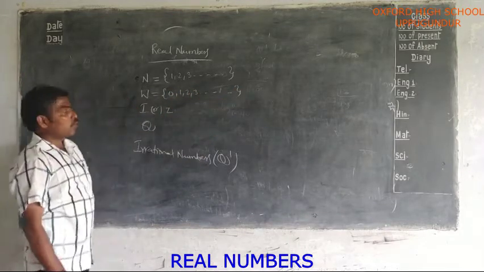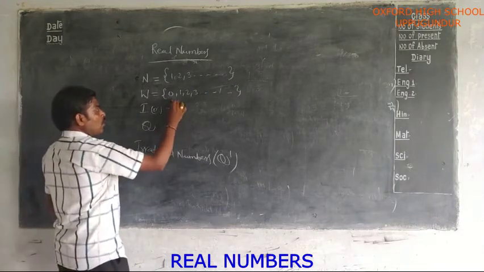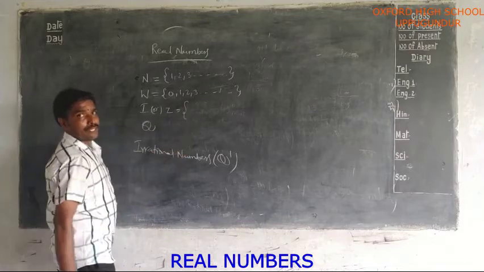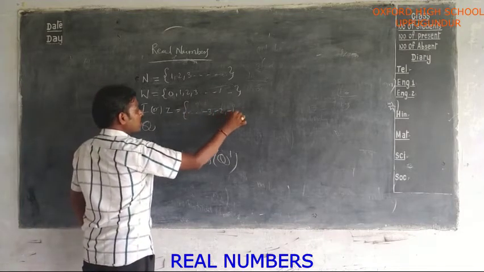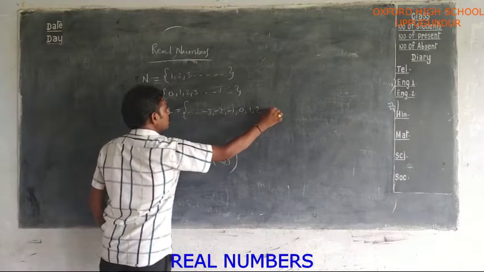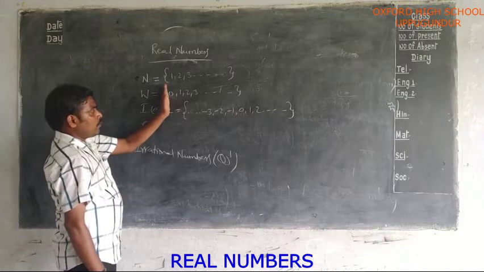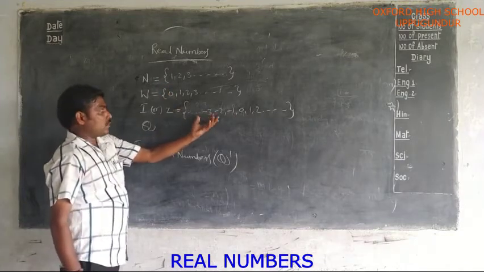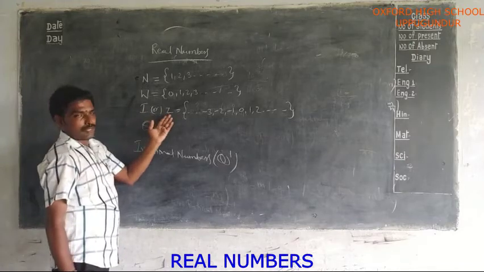These are whole numbers. Next, integers. Integers means whole numbers along with negative numbers. What are negative numbers? Minus 3, minus 2, minus 1, 0, 1, 2 and so on. So whole numbers along with these negative numbers we call integers. It is denoted by either I or Z.